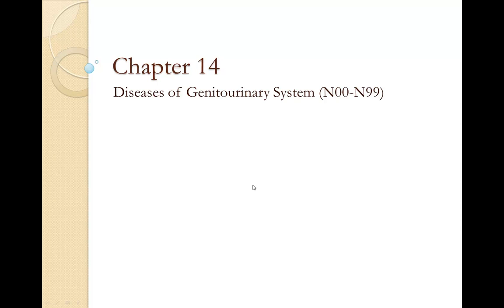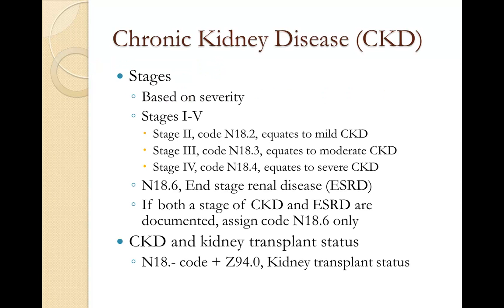Let's take a look at our final chapter for this week. We have chapter 14, Diseases of the Genitourinary System. We're in the letter N, N00 to N99. We really only have one little small section of guidelines concerning chronic kidney disease, or CKD.